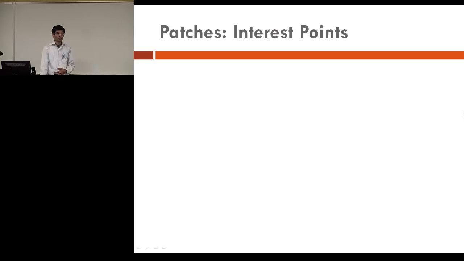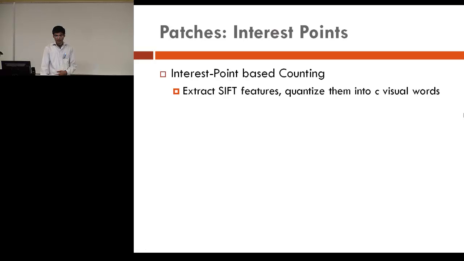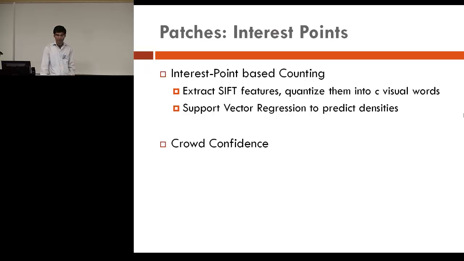Finally, the third source of information is the interest points. And here, what we do is we extract features and build a bag of words representation for each patch. And then we do support vector regression to predict the densities.